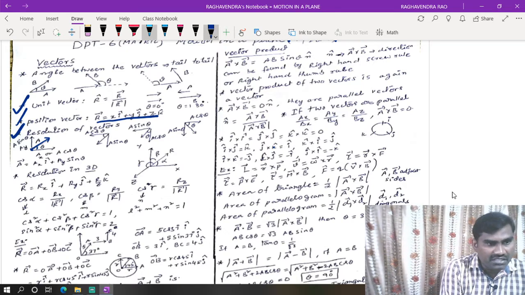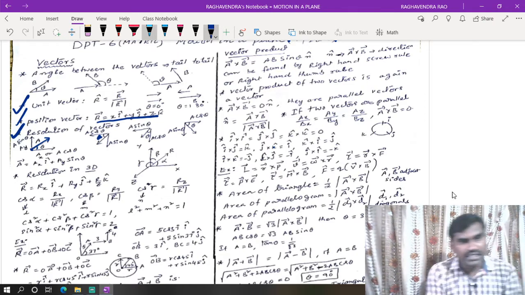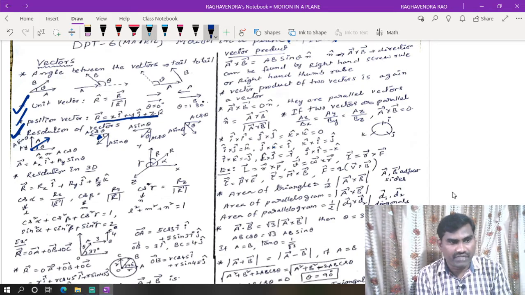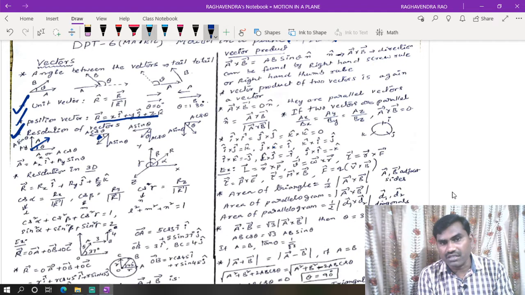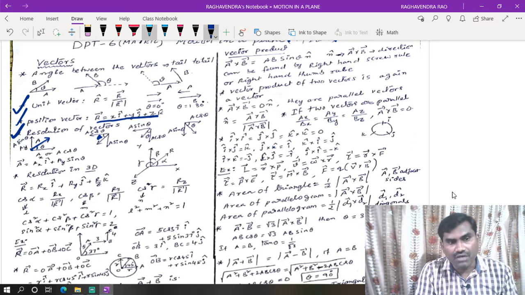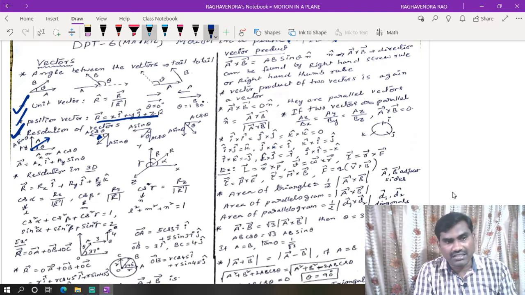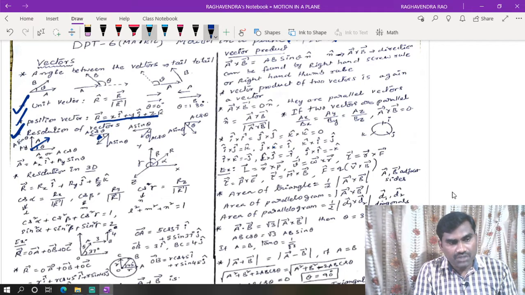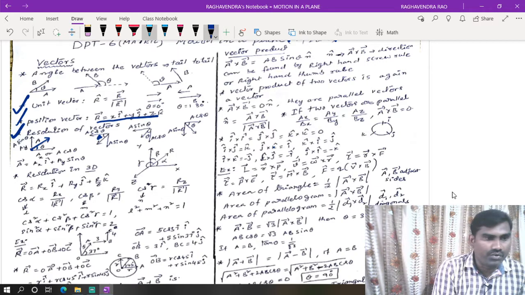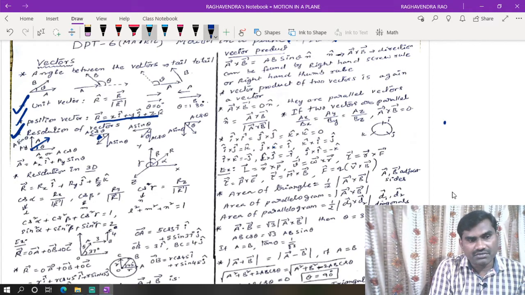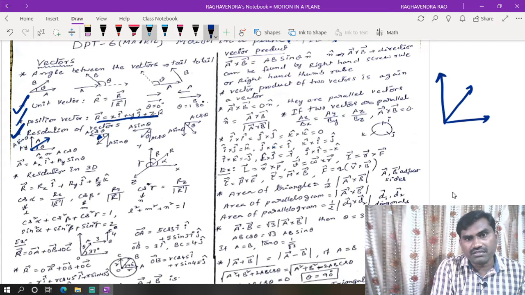Now based on the value of theta, a cos theta is called the horizontal component of a vector, and a sin theta is the vertical component of the vector. But the horizontal component of the vector is not necessarily along the horizontal. This is based on how we are measuring the angle. For example, this is a vector, this is one component and this is another component.